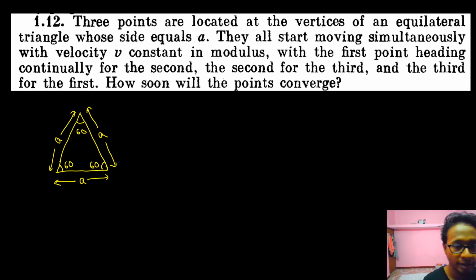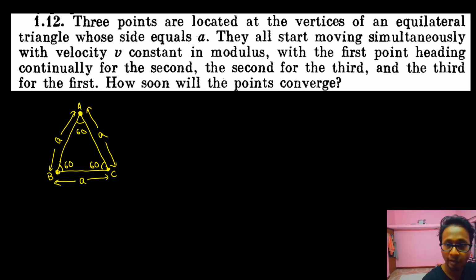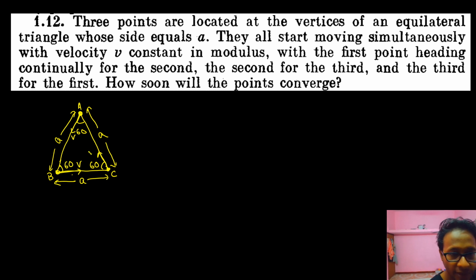Now see, 3 points are located out here. Point number A, point number B, and point number C. They all start moving simultaneously with velocity v towards each other. So what happens is A starts moving towards B with velocity v, B starts moving towards C with velocity v, and C starts moving with velocity v towards A.